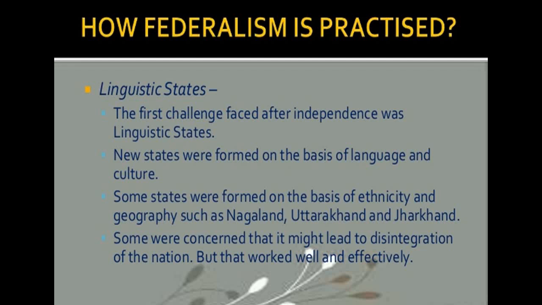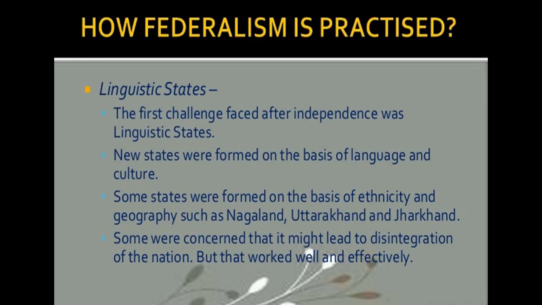If you look at a political map of India when it began its journey as a democracy in 1947 and that of 2006, you will be surprised by the extent of the changes. Many old states have vanished and many new states have been created.